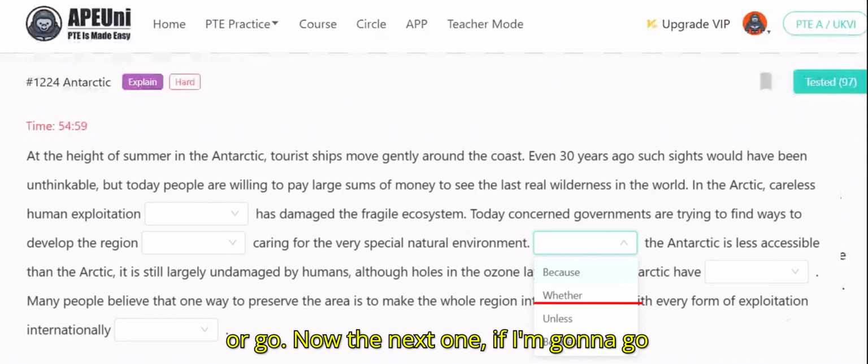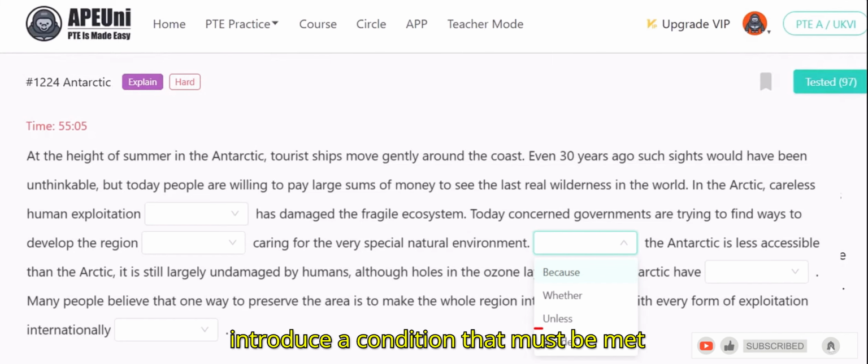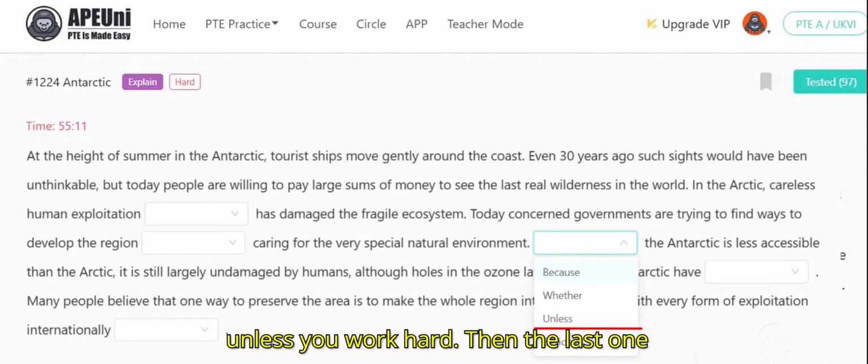Now, the next one is unless. Unless is used to introduce a condition that must be met for something to happen. For example, you won't succeed unless you work hard.